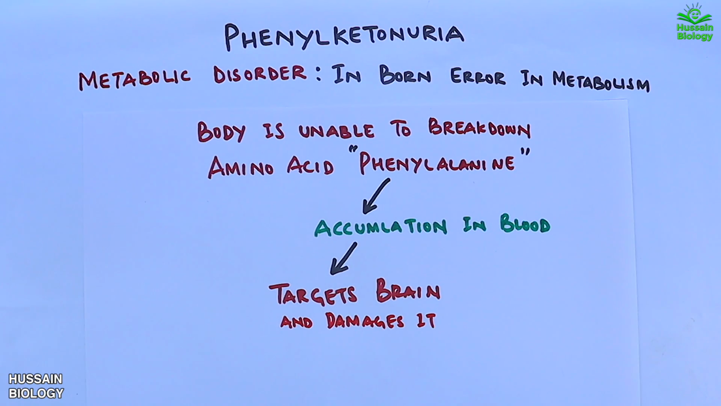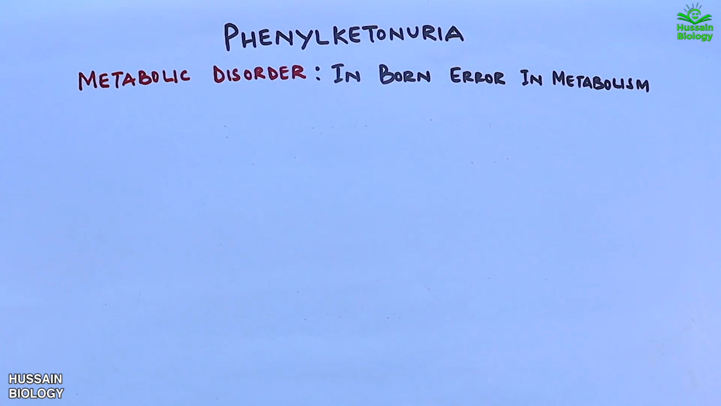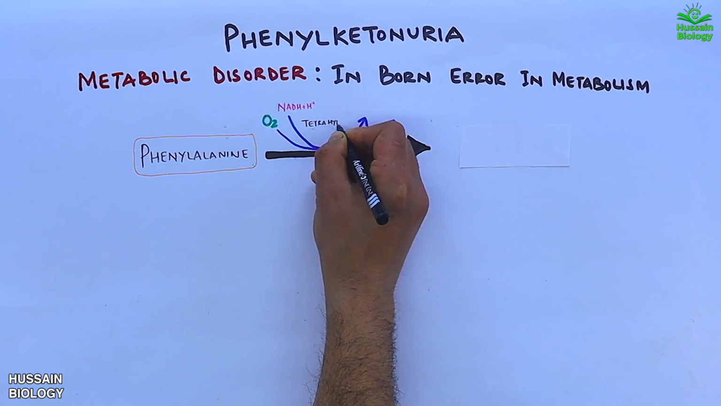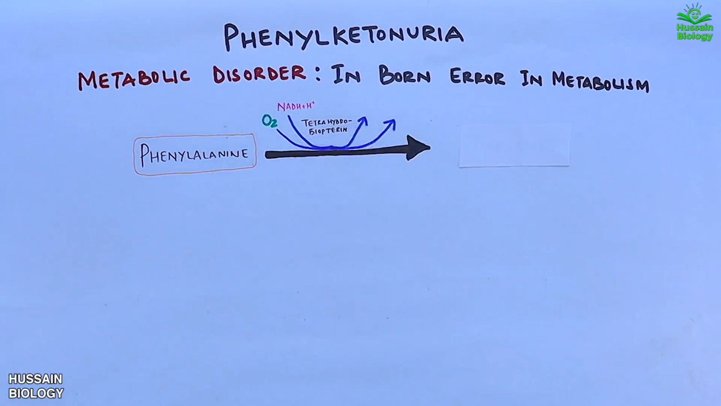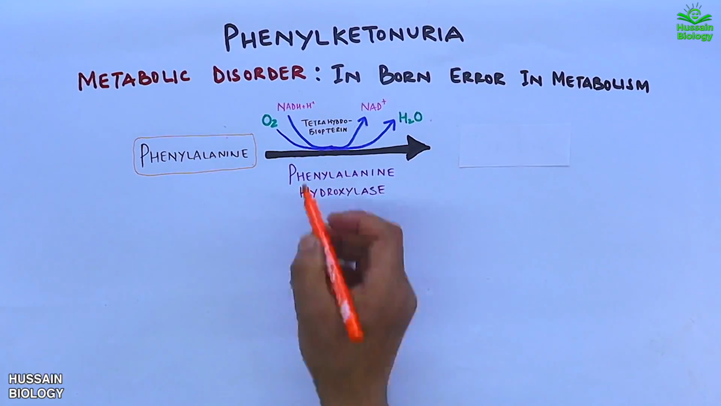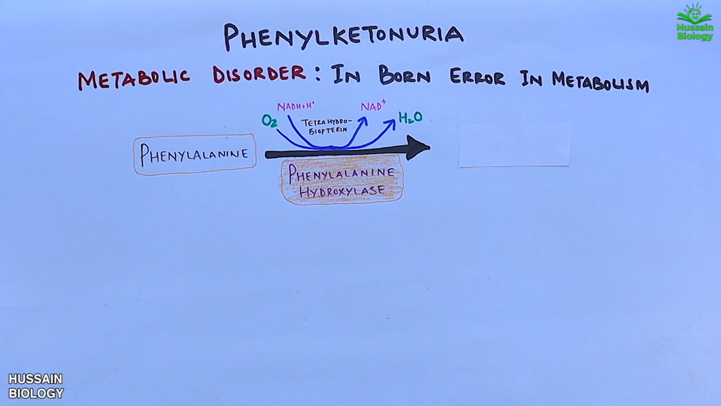Now, first of all, let's see the normal mechanism in detail. Here we have the phenylalanine amino acid in the presence of oxygen, NADH and tetrahydrobiopterin. It's acted upon by the phenylalanine hydroxylase enzyme and converts this phenylalanine into tyrosine. Along with that, we get water and NAD+.